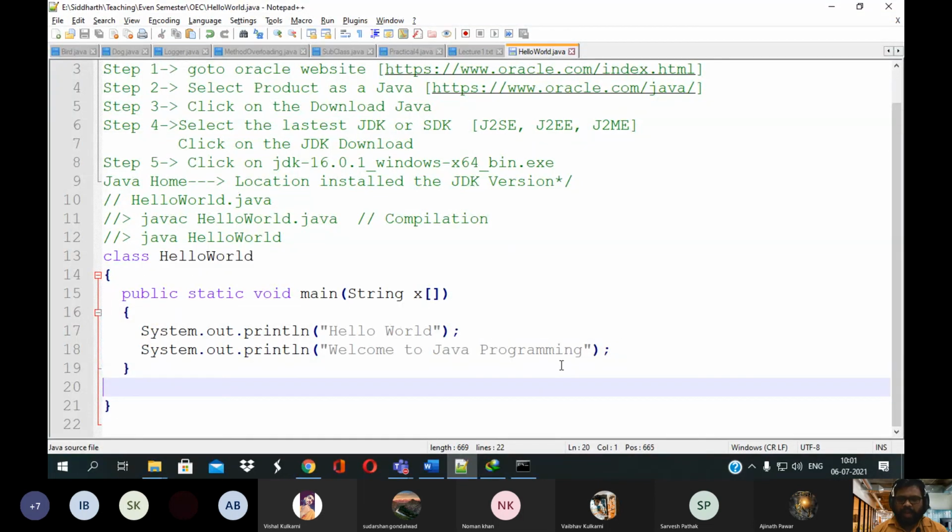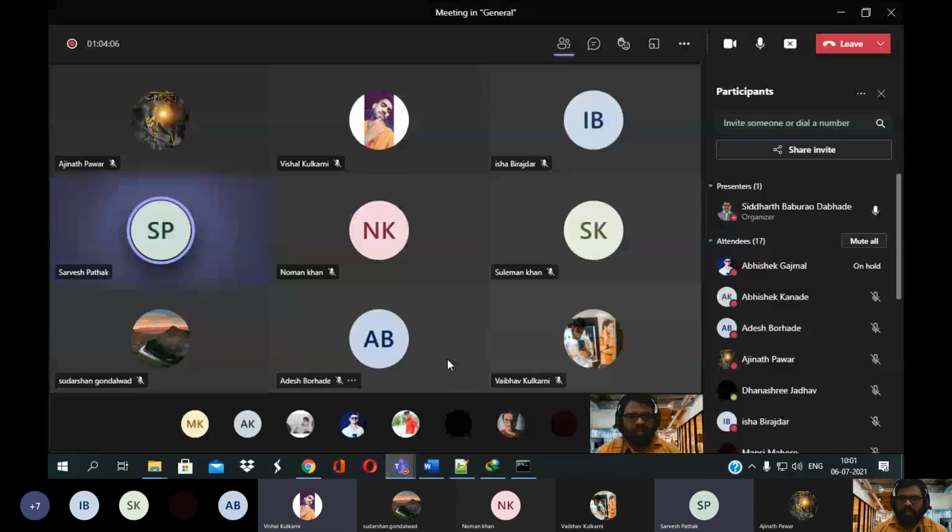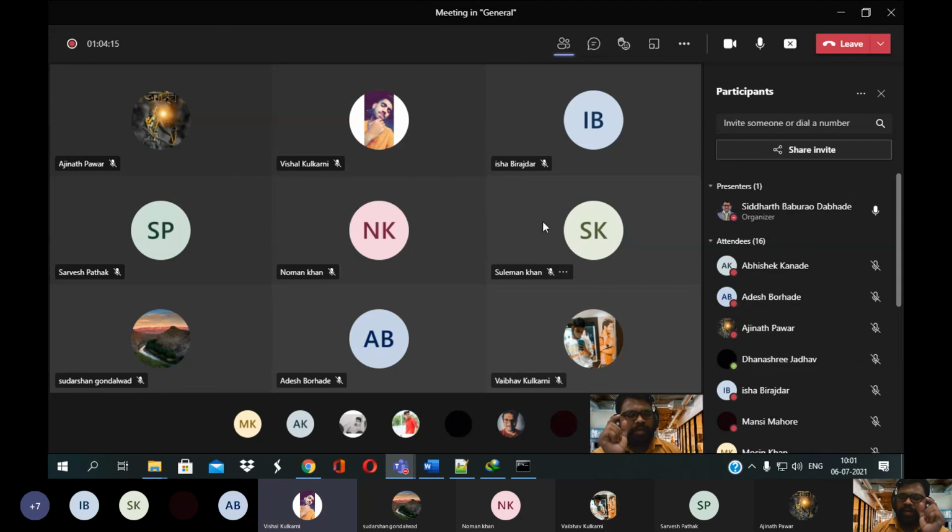This is the task you have to perform between 8 to 9. Regularly you have to perform the task between 8 to 9.